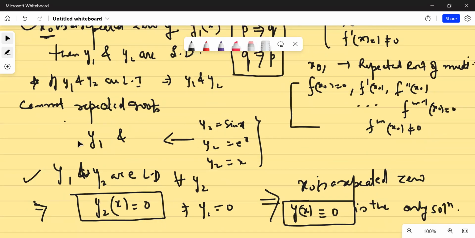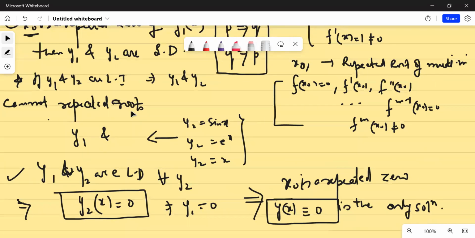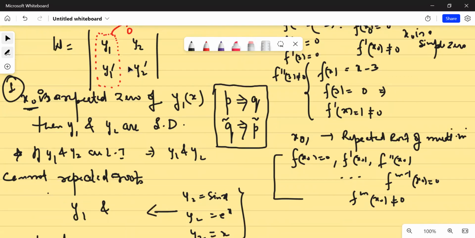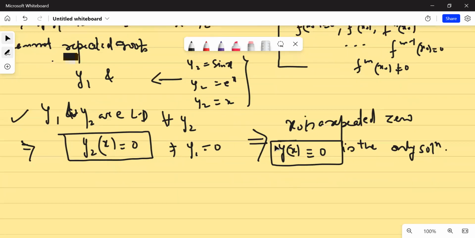If y2 is zero, that implies y1 is zero, implying that y is the only trivial solution to this particular problem. That is, if x naught happens to be the repeated zero of the solutions y1 and y2, then y1 and y2 have to be trivially zero. There is no other way out. There can be no other solution to this differential equation.